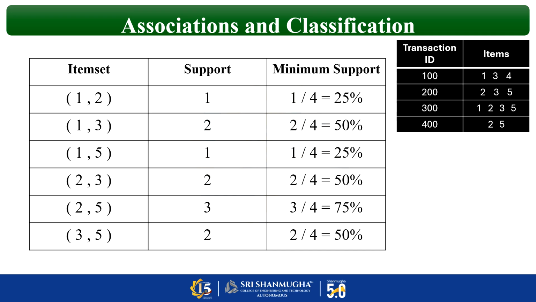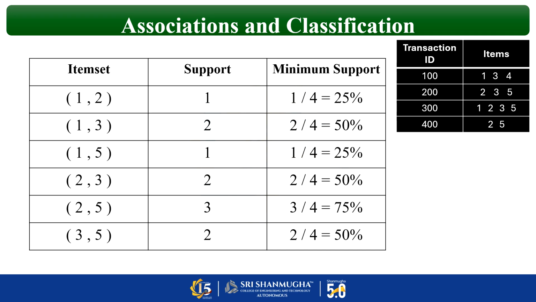So the support value is 1. Next, second row, item set 1, 3. If you check in the question, how many times has it appeared? Transaction ID 100 and transaction ID 300 have the combination of 1, 3. Now the support value is what?